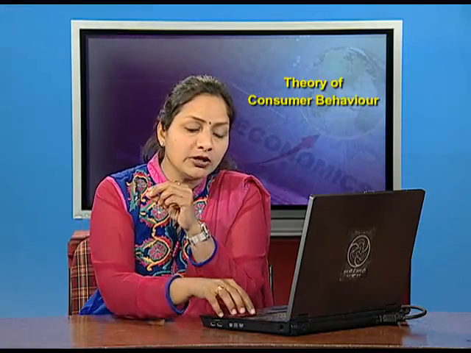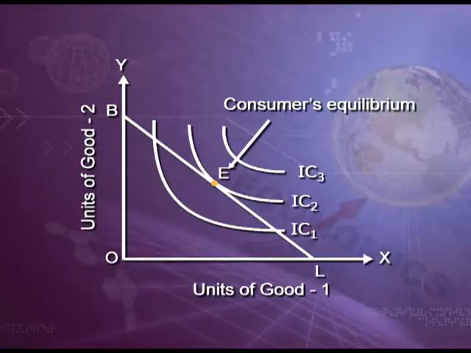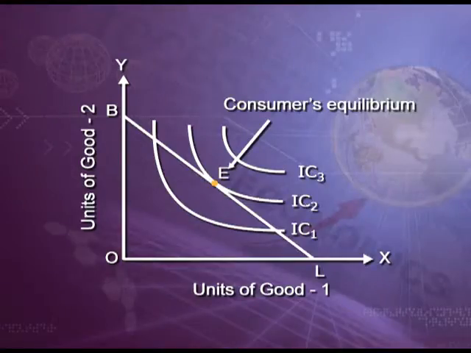He would be in equilibrium only at the point which is common between the budget line and the highest attainable indifference curve. A consumer is in equilibrium at a point where his budget line is tangent to the indifference curve. At this point, the slope of the indifference curve is equal to the slope of the budget line.